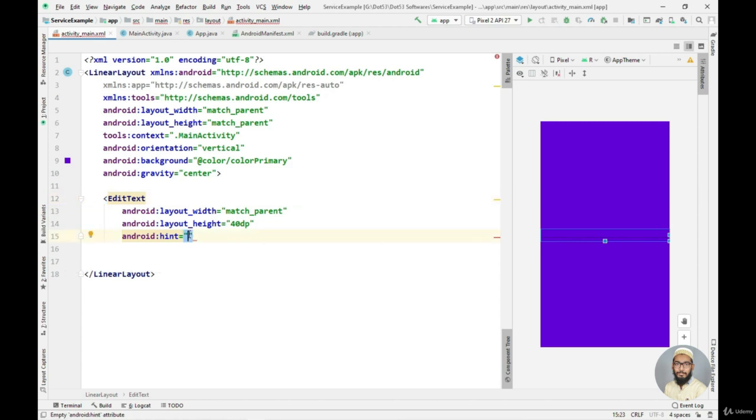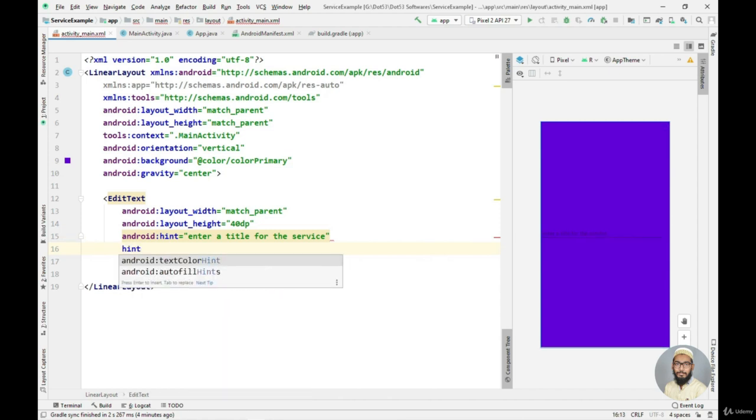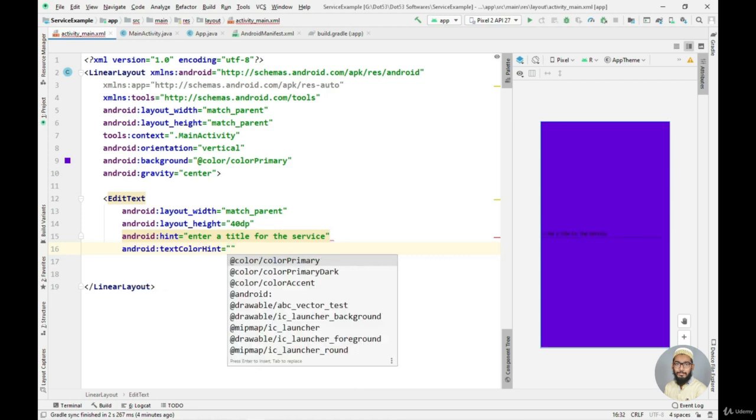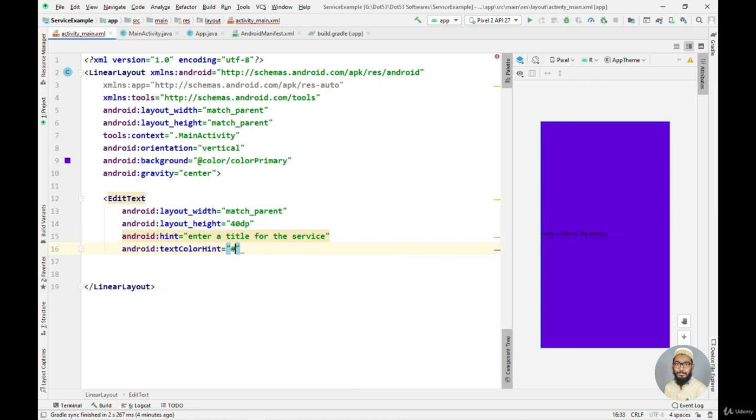Now let's put a hint of enter a title for the service. Now let's change this hint color to white so it is visible. So I'll say hint color, text color hint, and then I will say FFF. As you can see, now it is visible.